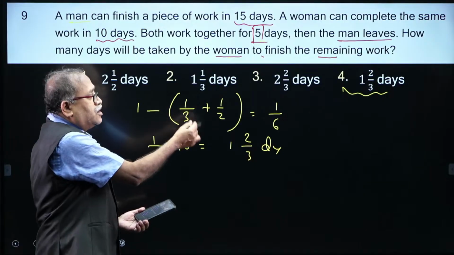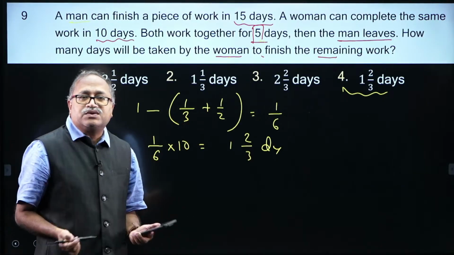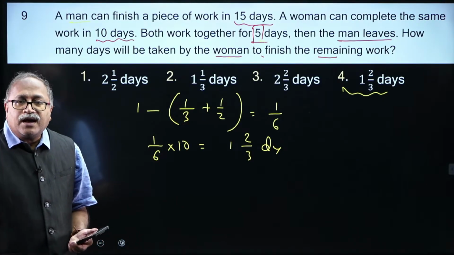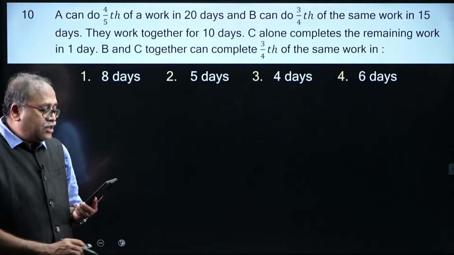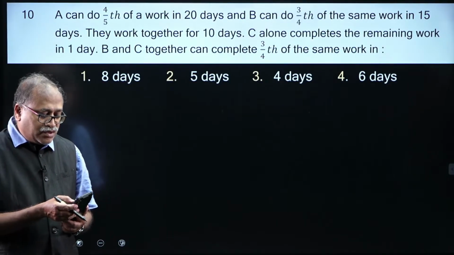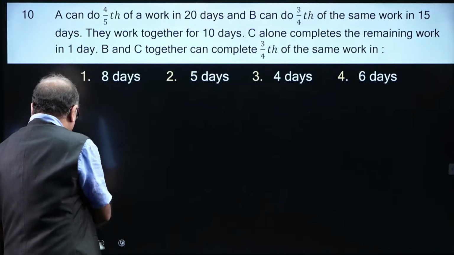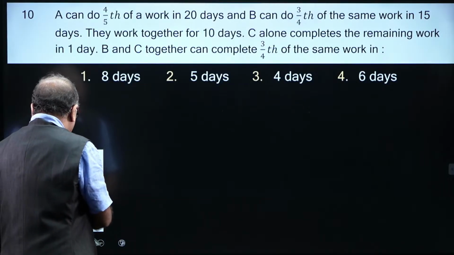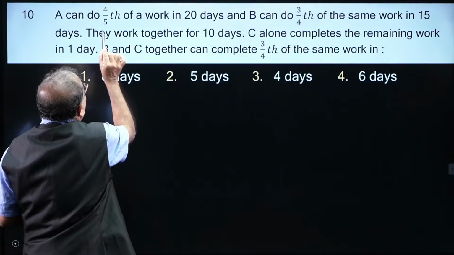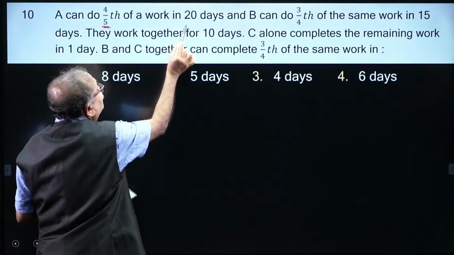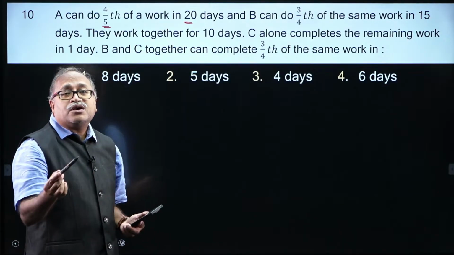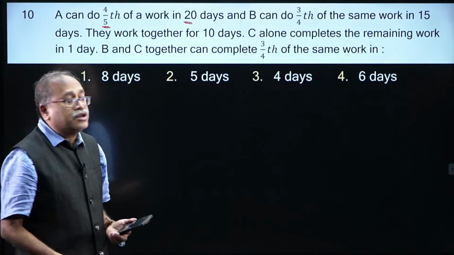But still you can consider this way also, and I am on the last question because immediately after this there is another class. So, let us look at this question. A can complete 4/5 of the work in 20 days. You know how to find out one work in how many days.